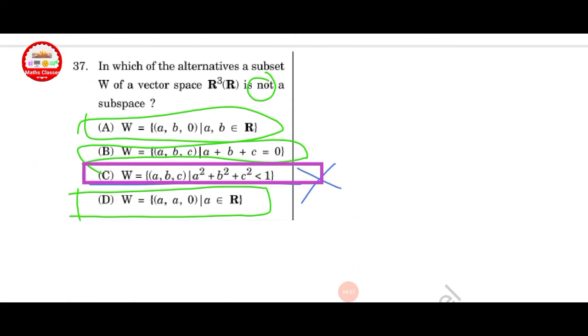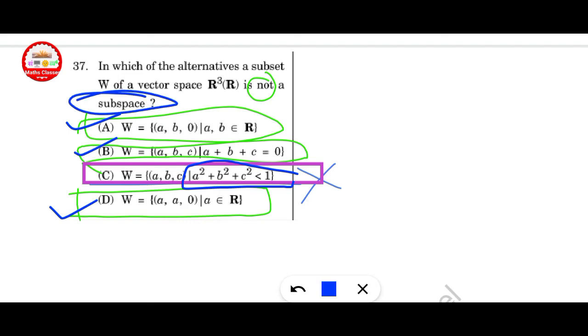Next question, which of the alternatives, a subset W of the vector space R cube over R, is not a subspace? Here option A is a subspace, also B and also D, but option C is given as a less than or strictly less than 1. So this does not satisfy the subspace condition. So option C is correct here.